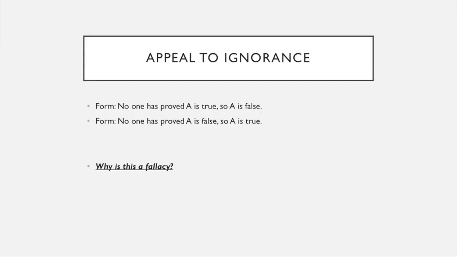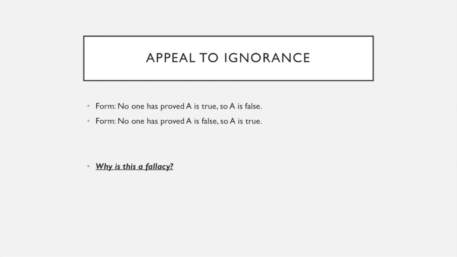Appeal to ignorance. So there are two different ways to have the appeal to ignorance. No one has proved A is true, so it's false. And no one has proved A is false, so it's true. This is a fallacy because it doesn't actually provide any reasons. We don't have any evidence that this is true, so it must not be. That's not a reason. It's just saying I can't find a good reason for this, so there must be no good reason at all. It must be the opposite.